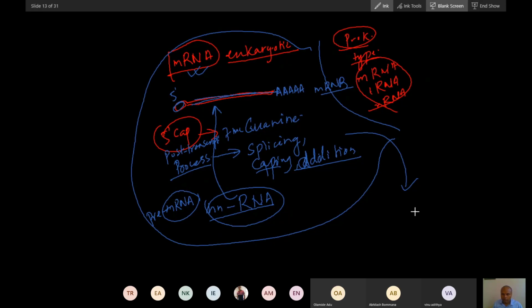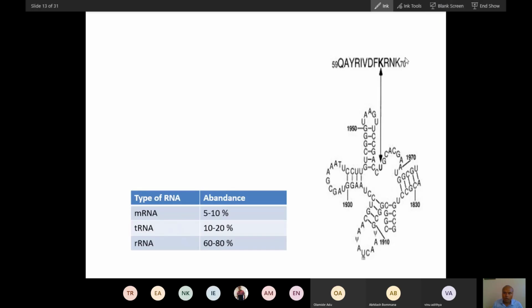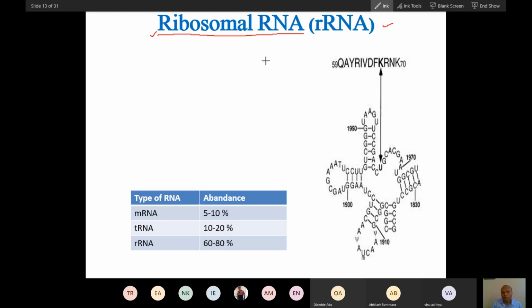And then what event happens? Translation, protein synthesis. So remember this about mRNA. Now today we will talk about rRNA. What is the function of rRNA? Ribosome. So it is ribosomal RNA. What does ribosomal RNA mean?